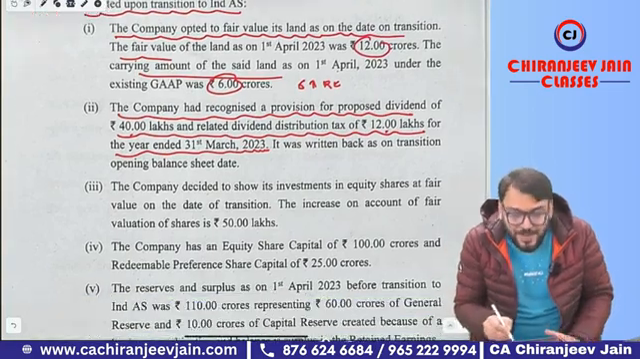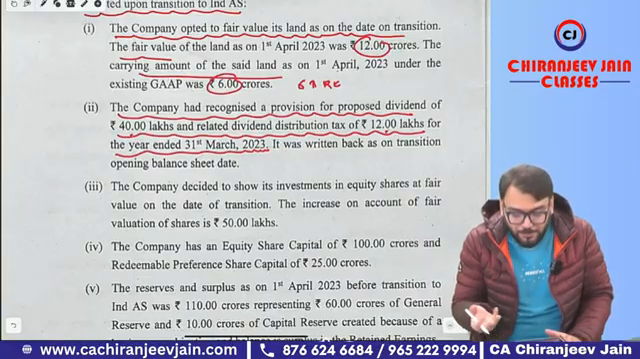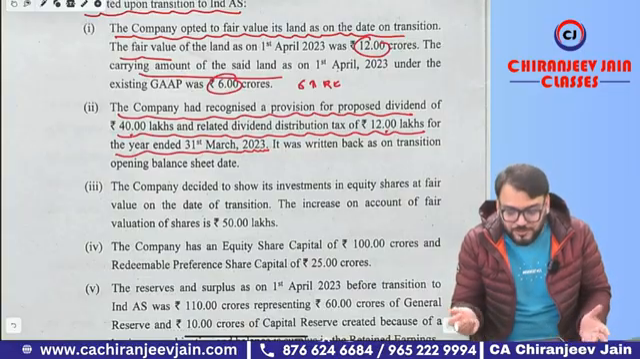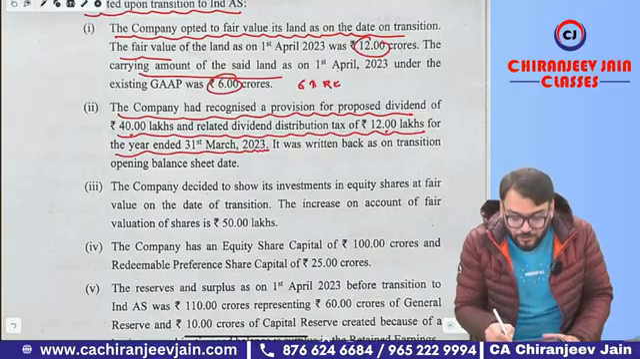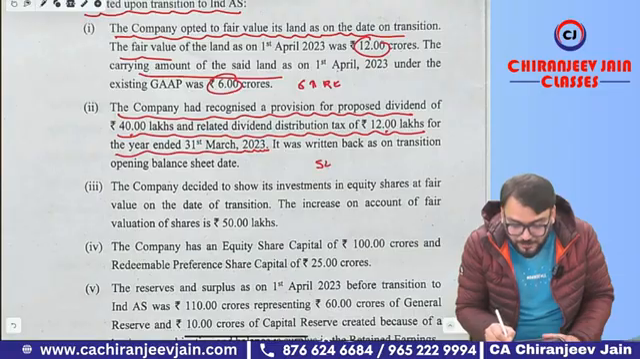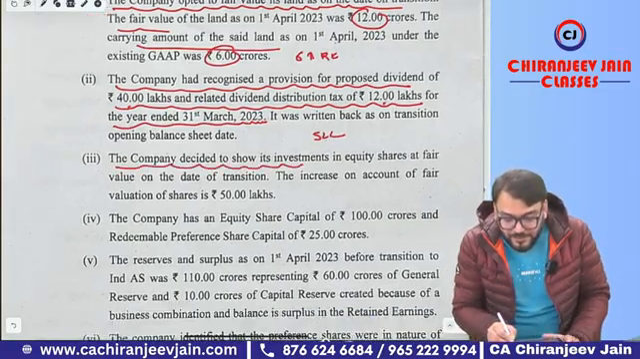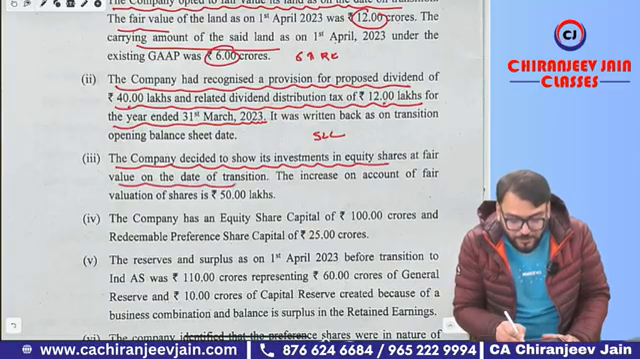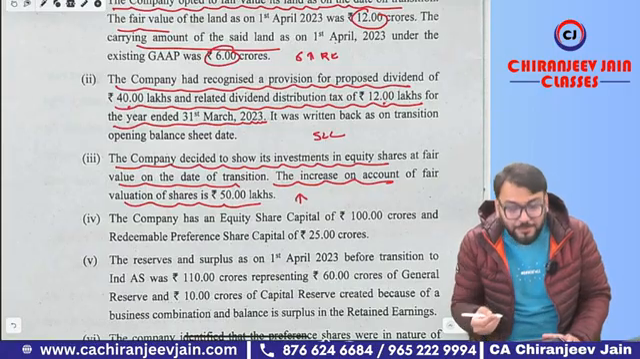So guys, we need to write back, because now as per Ind AS 10, we can't recognize proposed dividend and any dividend distribution tax. So once again, when you write back this proposed dividend, your retained earning will increase by how much? 52 lakhs, means 0.52 crore. The company decided to show the investment in equity shares at fair value on the date of transition. The increase on account of fair valuation of shares is 50 lakh. Once again, the retained earning will increase by 0.5 crore.